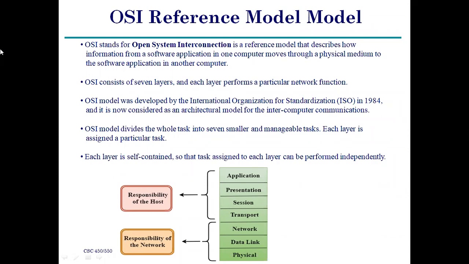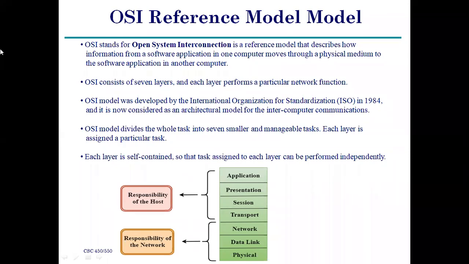It is one of the definitions. The OSI reference model means Open System Interconnection model. This model was introduced by ISO standardization. ISO means International Standard Organization. This reference model was introduced in 1984.